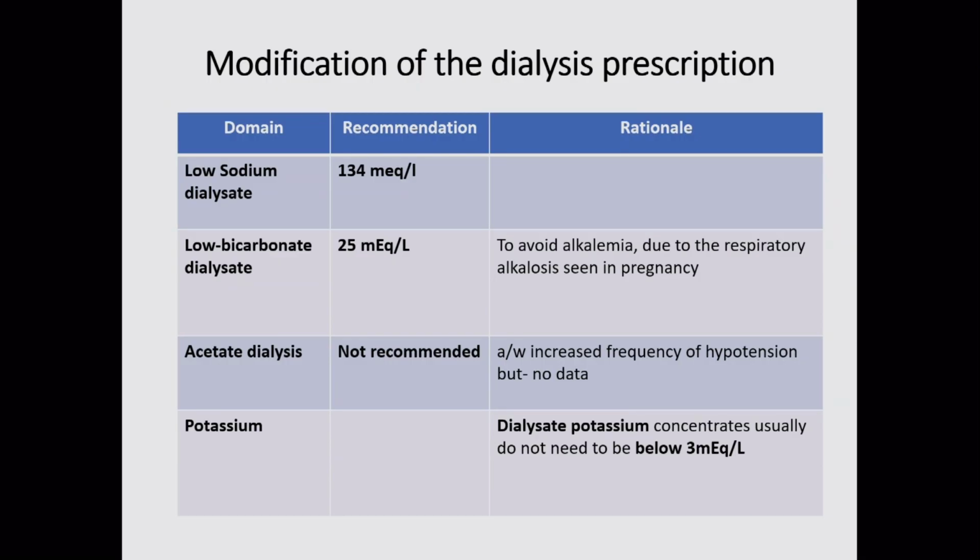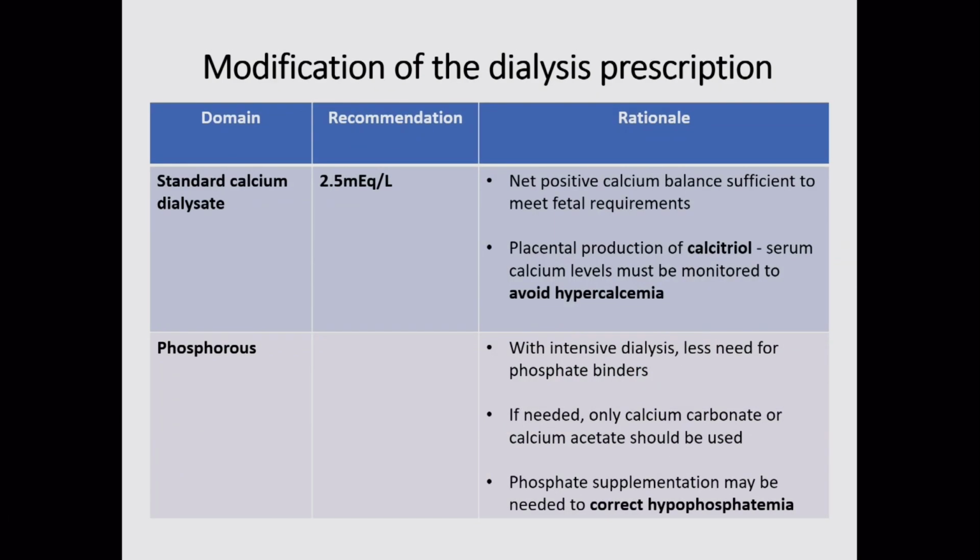Potassium is not to be kept below 3 milliequivalents per liter in pregnant females. Calcium has to be standard, 2.5 milliequivalents per liter, because net positive calcium balance is required to meet the fetal requirements, as well as there is placental production of calcitriol. So again, serum calcium levels have to be monitored to avoid hypercalcemia, so regular monitoring is very much required.